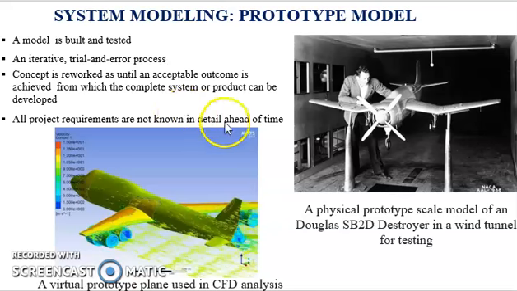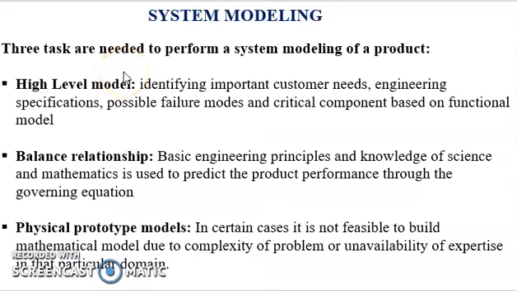This model works best in scenarios where not all the project requirements are known in detail. It is an iterative trial and error process that can take place between the developers and the users. Virtual and physical modeling of a product provide an in-depth understanding of its operation and possible improvements. Three tasks are needed to perform a system modeling of a product. They are high-level model, balance relationship, and physical prototype model.